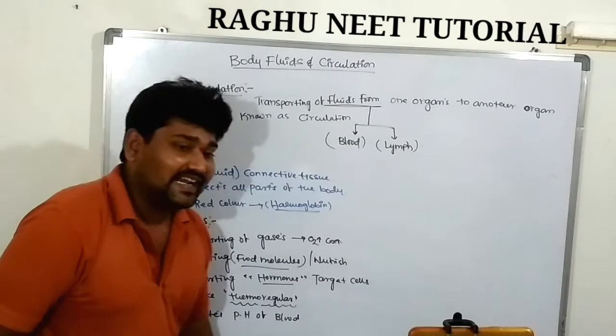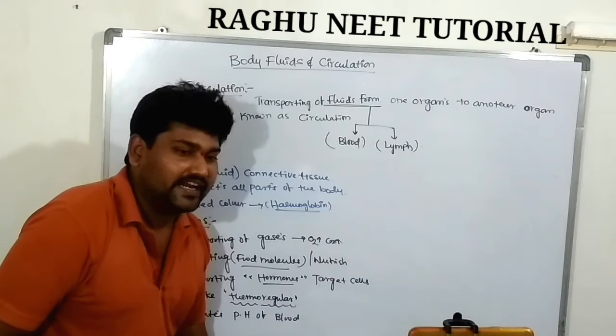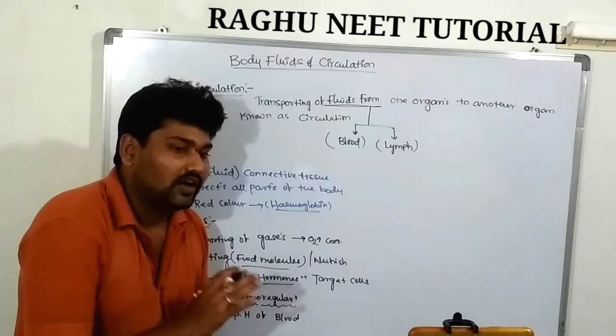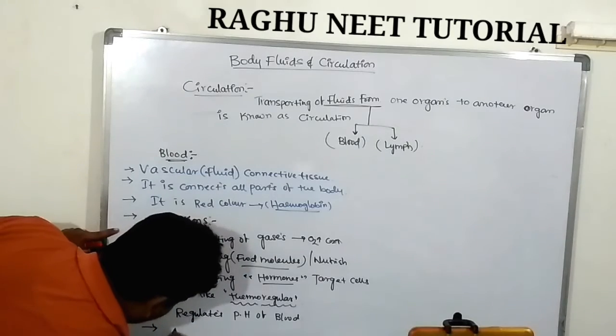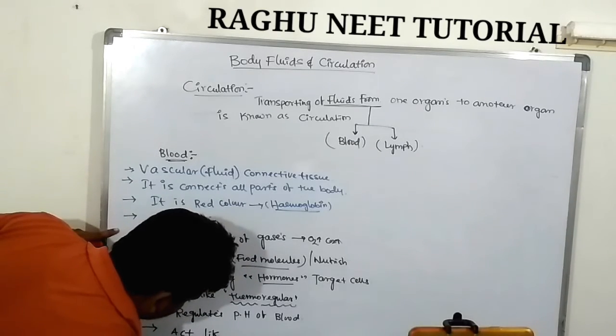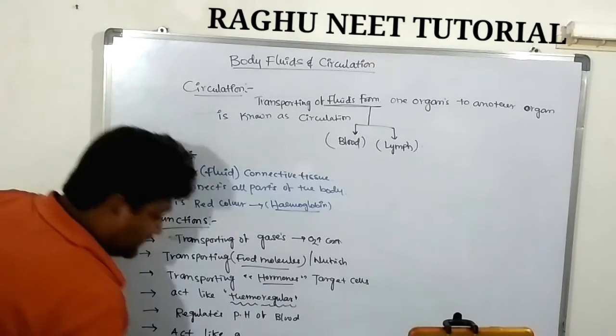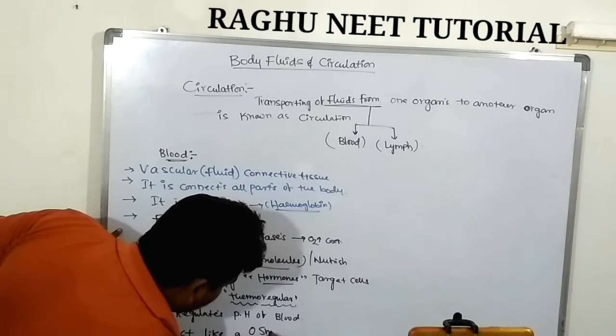And it also acts like an osmoregulator, so there is no loss of water from the bloodstream.